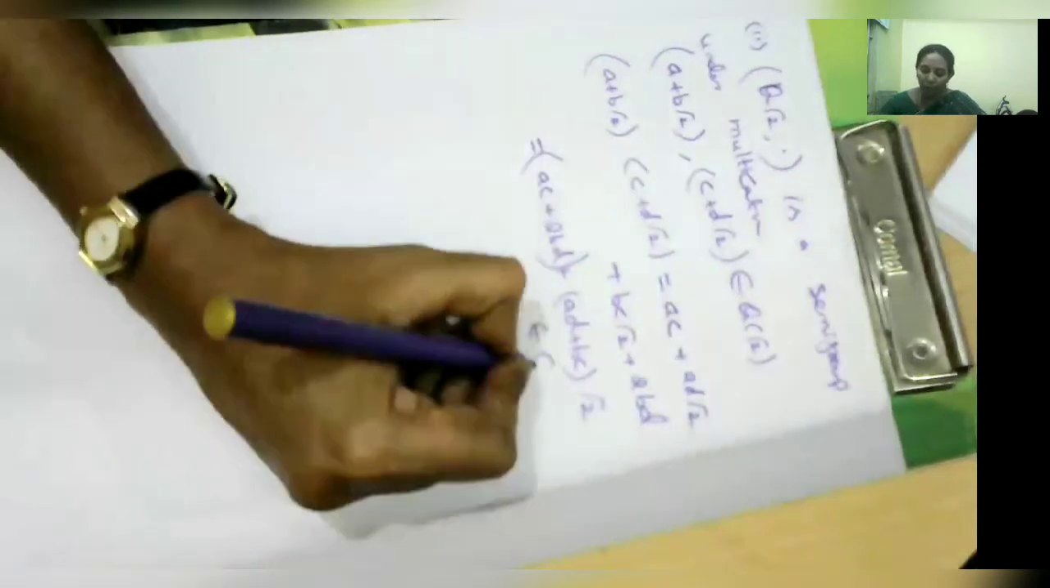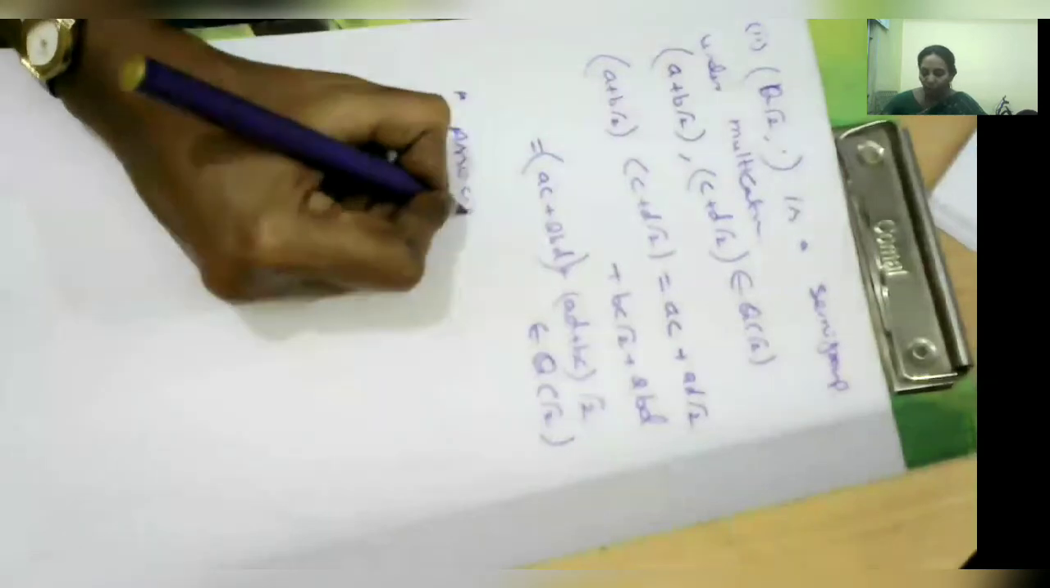Therefore, this belongs to Q root 2. So Q root 2 is closed under multiplication. The next is associativity under multiplication. Like the previous one under addition, here we can check by taking 3 elements from Q root 2, and check the associative property under multiplication.